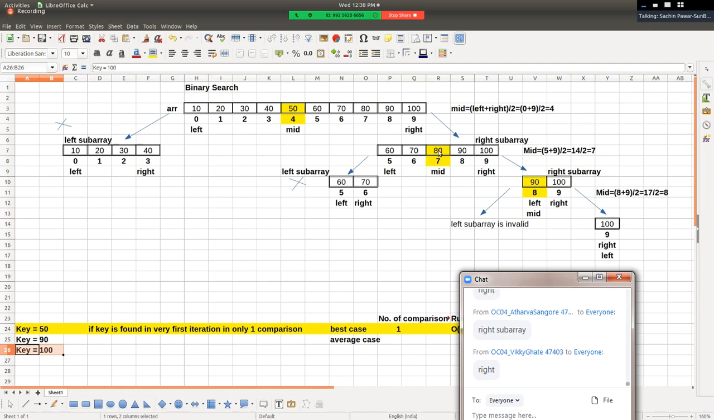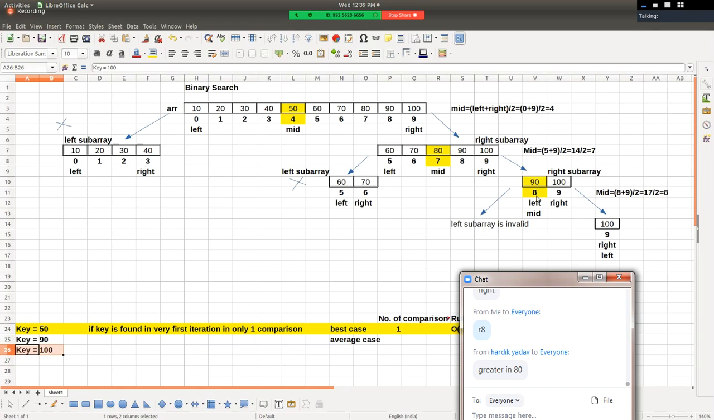To check that, we will check: is value of key less than 80? No. And hence definitely key will not be there in the left sub array. It may exist in the right sub array, and hence we'll search key into the right sub array. Again in the right sub array, 80 and 90, again we calculate mid position.